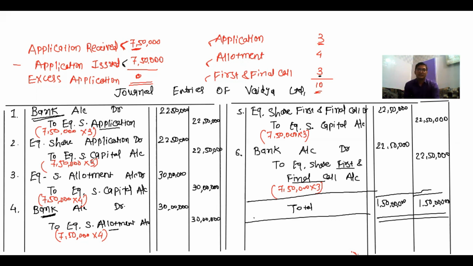And wherever they write the word capital, we have to write amount transferred to application, amount transferred to equity share capital, allotment amount transferred to equity share capital, and first and final call amount transferred to equity share capital. So the narration part is very simple. We have to write narration in every journal entry for the entire chapter. But if in the examination they simply write that narration is not necessary, then we don't have to write narration and waste our time.